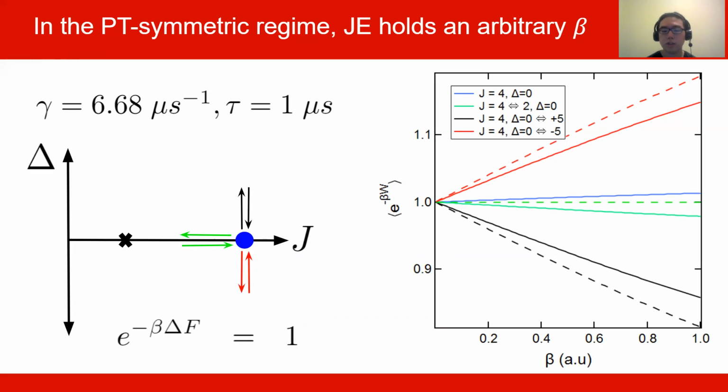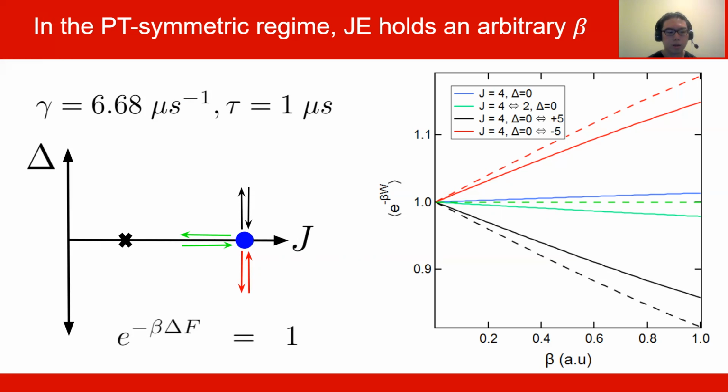We see that our simulation tells us for the first experiments that the e to the minus beta work is always 1, and our experimental results are pretty close, at least close relative to the other 2 cases, color-coded in black and red, where we gain detuning and therefore break the PT symmetry. And we see that the Jarzynski equality does not hold for the last 2 experiments because of how far they deviate from 1.